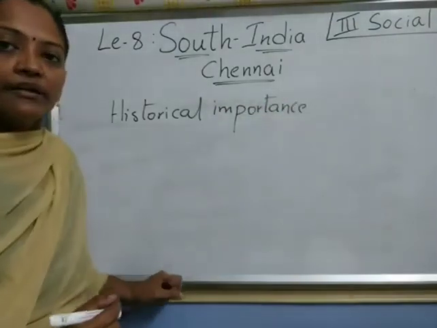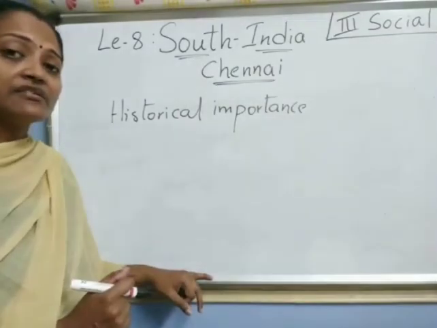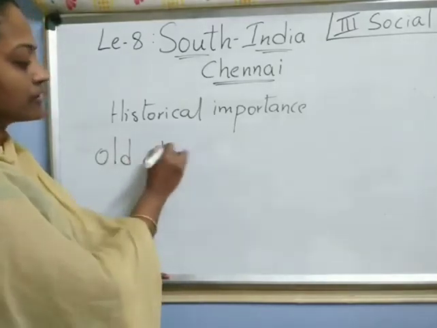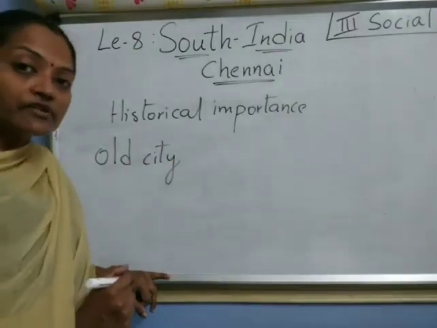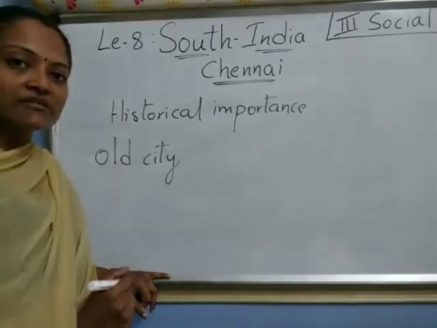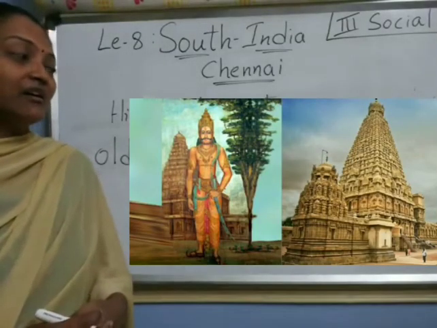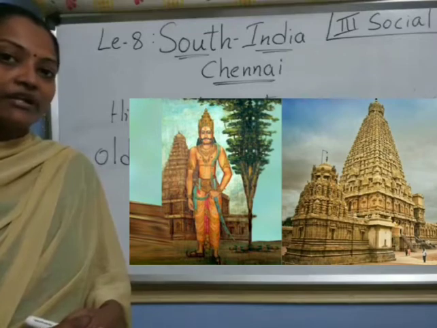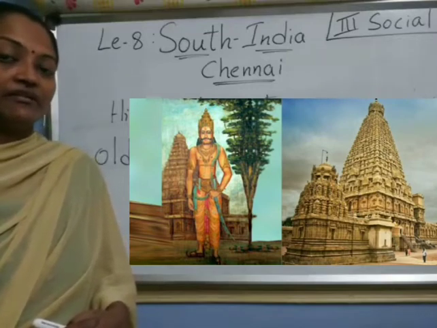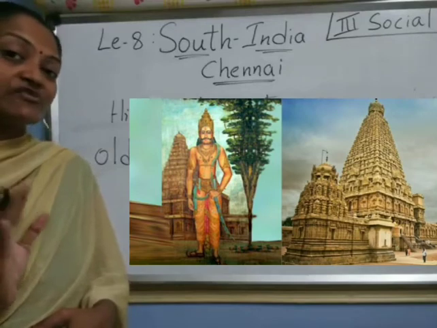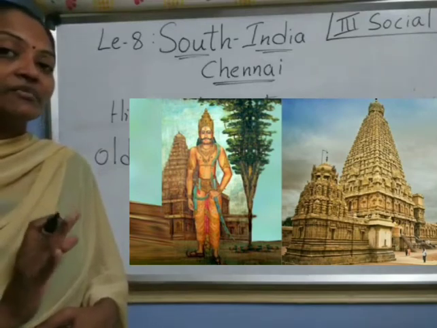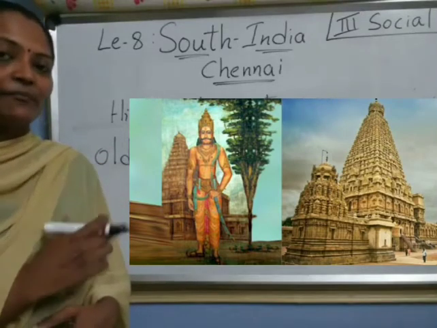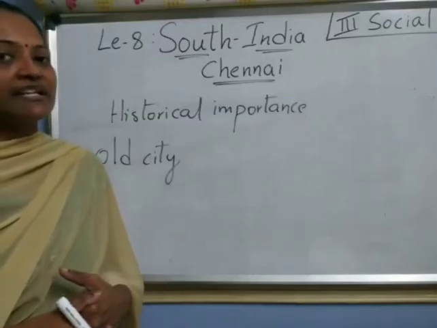Now, if you see the history, Chennai is the old city, children. It is old city, very, very old. Why? Because it was ruled by famous rulers. Once look at that picture. It comes under a famous ruler, the Cholas. Cholas ruled Chennai in the past, means history. Historical importance is nothing but some famous rulers ruled this place. Chennai, Cholas.